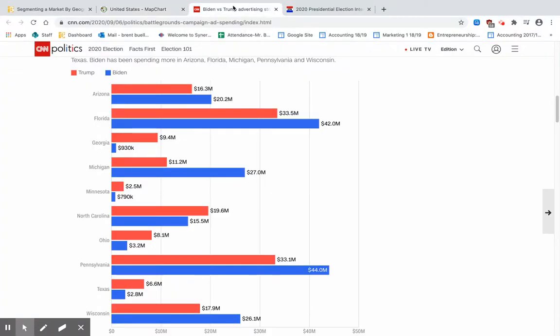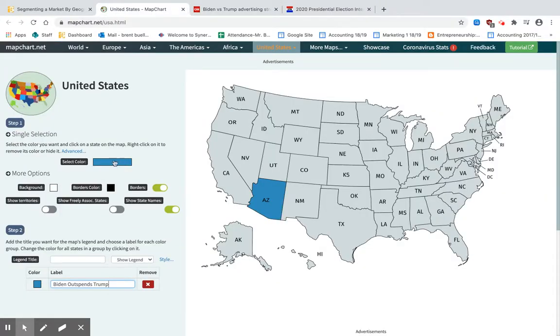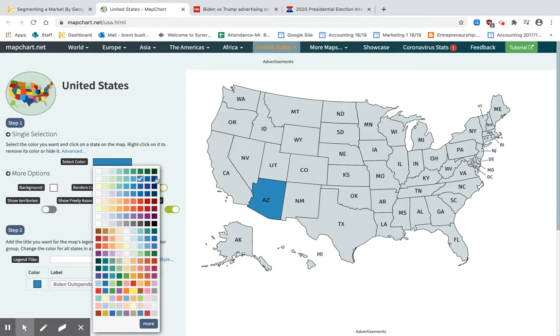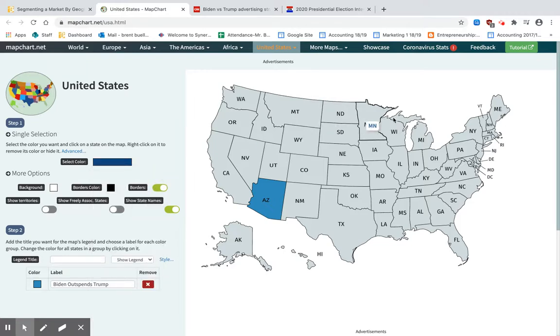Let me show you one other example here, and then I'll let you guys finish it off using these 2 charts. Michigan is the same thing, where Biden outspends Trump, but this time it's a significant amount. He more than doubles Donald Trump in this state. So I'm going to pick a dark blue here. I'm going to go over to the edge here and pick that one, and I'm going to go up to Michigan and make that a darker blue.